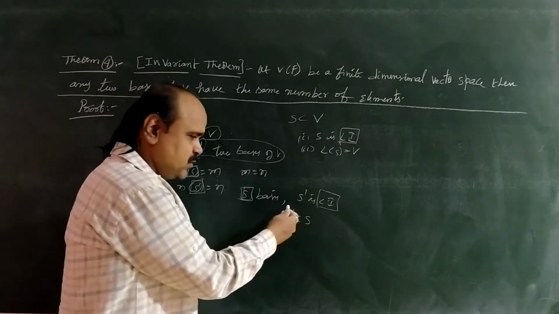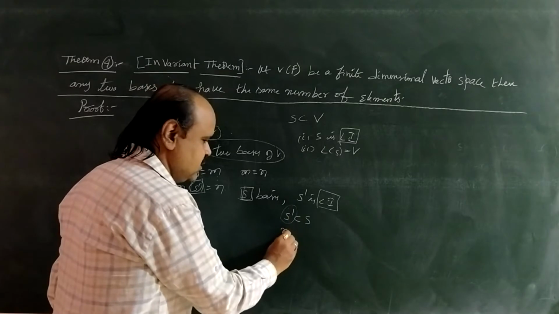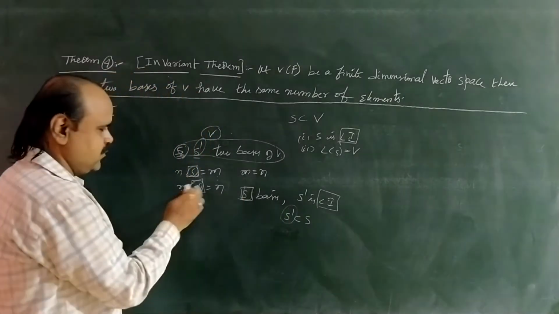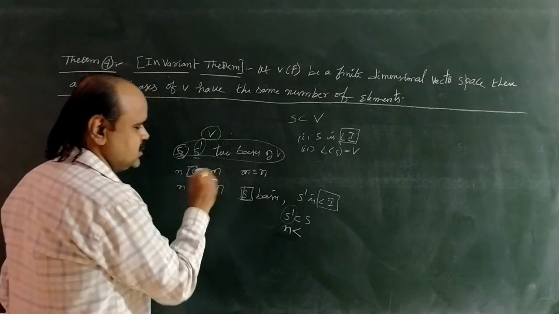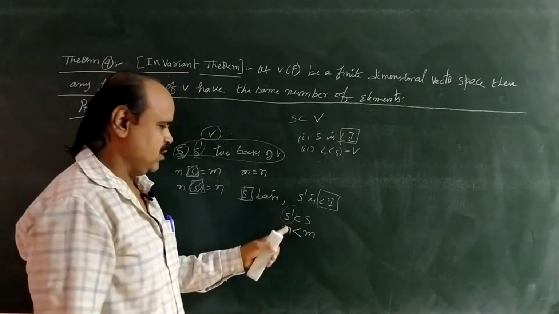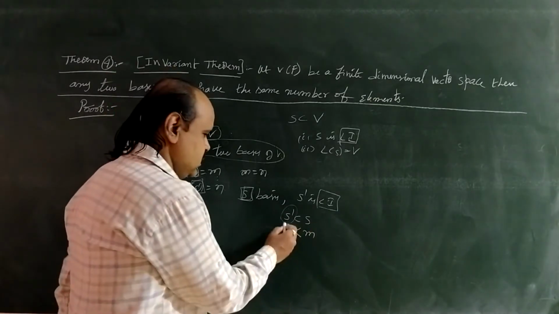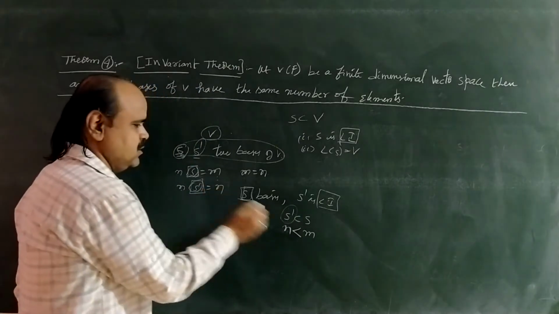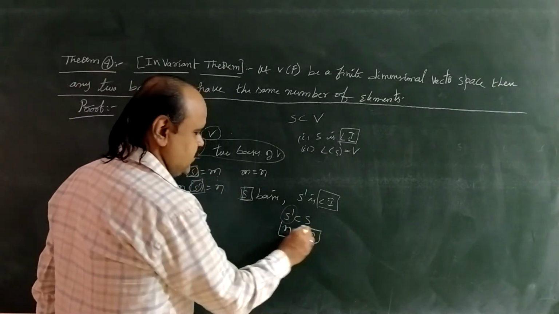So S dash is smaller than capital S, the number of elements in S dash is less than the number of elements in capital S. Since S dash is a smaller set than S, the number of elements in S is larger. So the number of elements in S dash is n, which is less than the number of elements in capital S, that is small m.